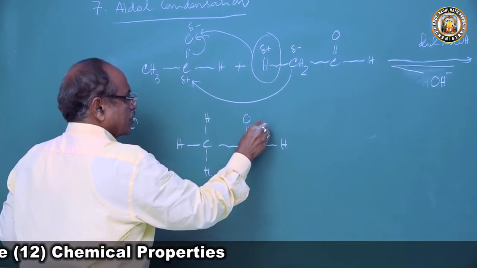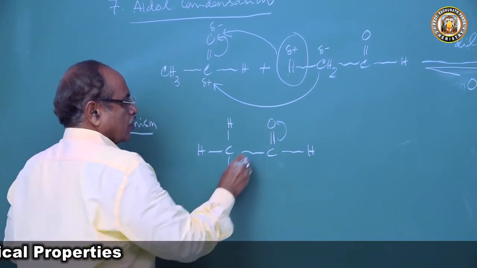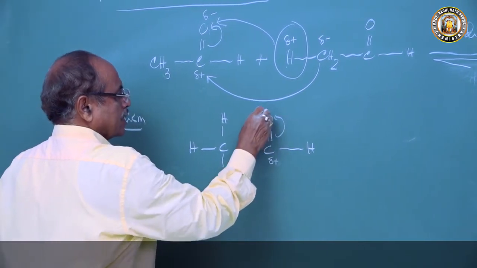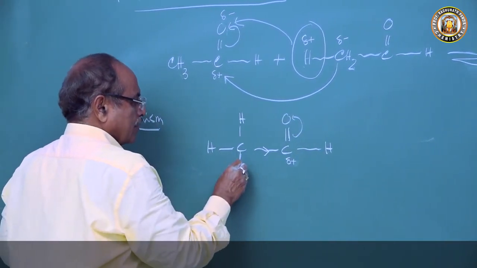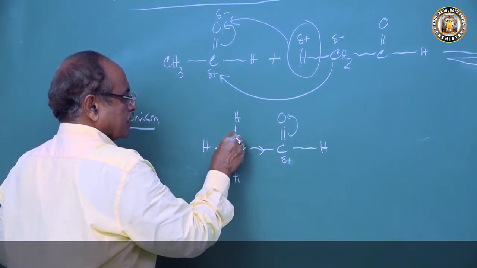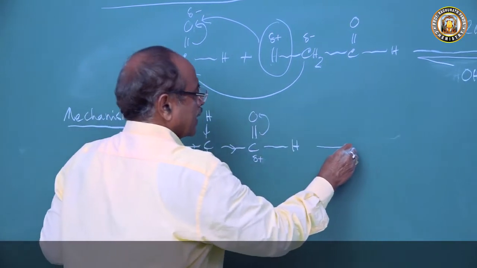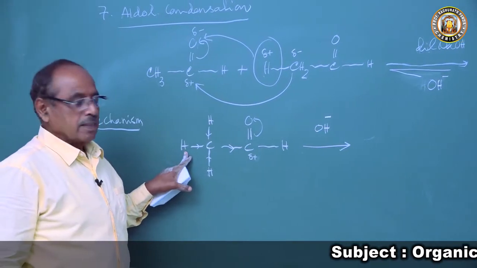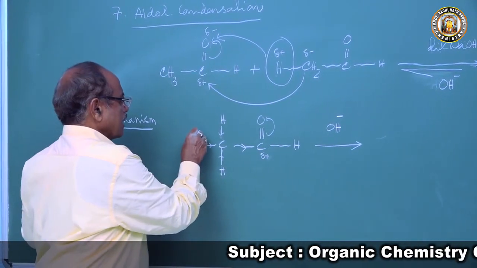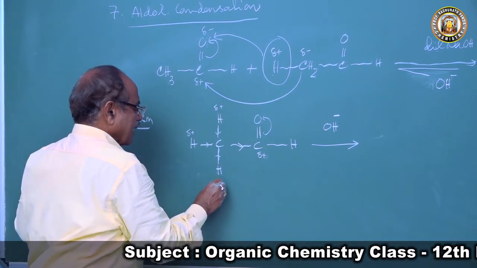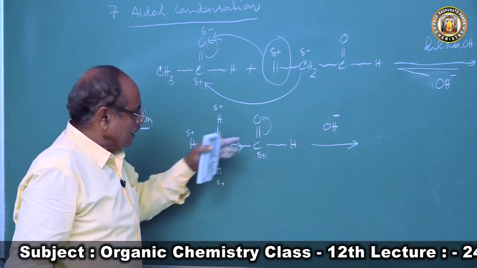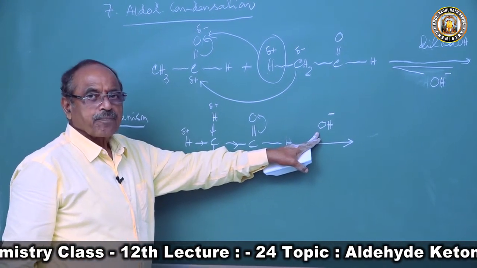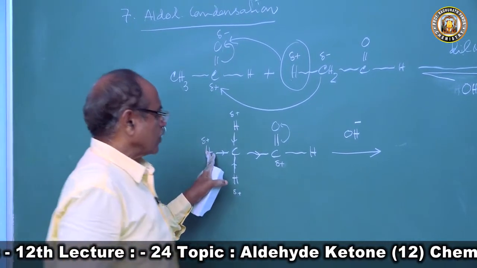So there is always a drift of electron taking place toward this. So this carbon atom is delta positive, oxygen atom is delta negative. Hence these hydrogen atoms, they have positive charges. So the moment we add an OH minus ion to this, this OH minus takes out these H plus. All these hydrogen atoms are acidic hydrogen atoms, because the drift of electron takes place toward this, so they have small positive charge. In presence of OH minus, they take out this H plus to produce what?